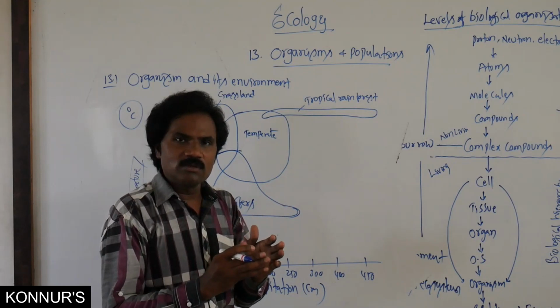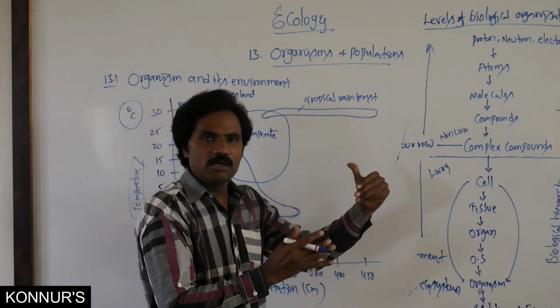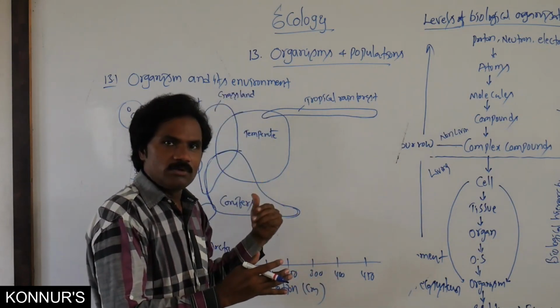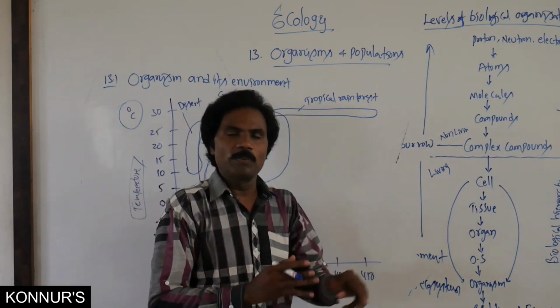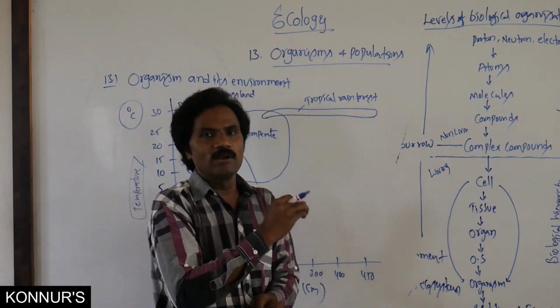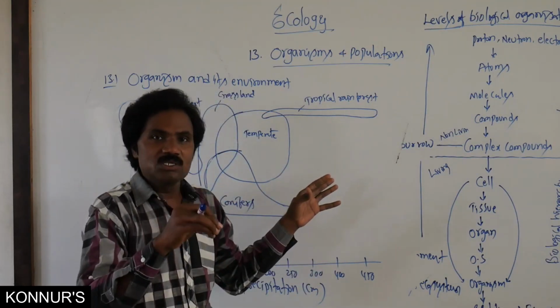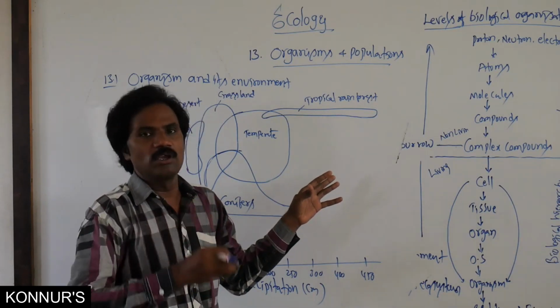Sometimes they ask diagrammatically, represented like A, B, C, D, and you indicate which is Arctic, which is desert, which is grassland, which is temperate, which is tropical. Among these, you understood the least precipitation and more temperature is the desert area.